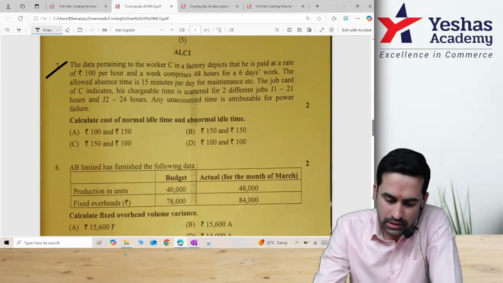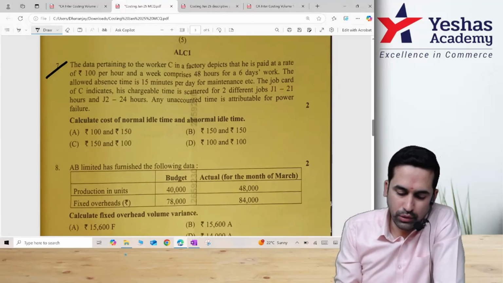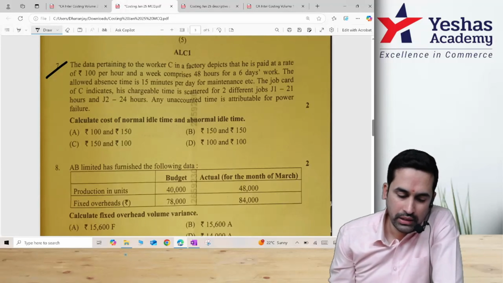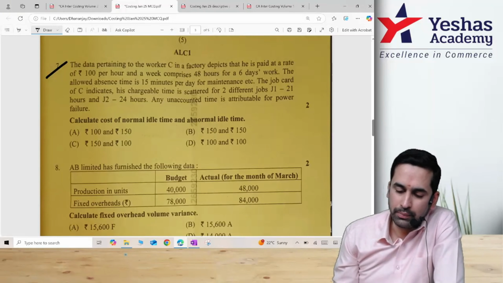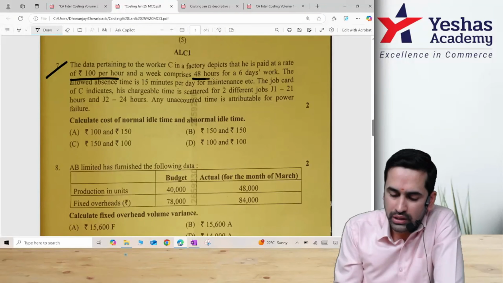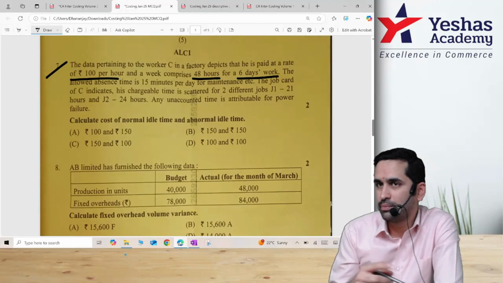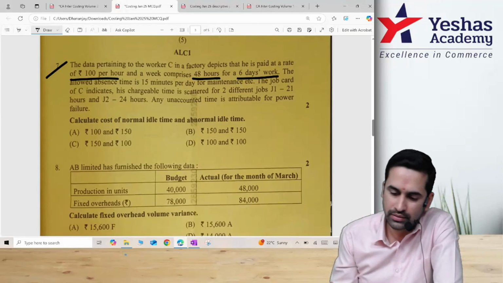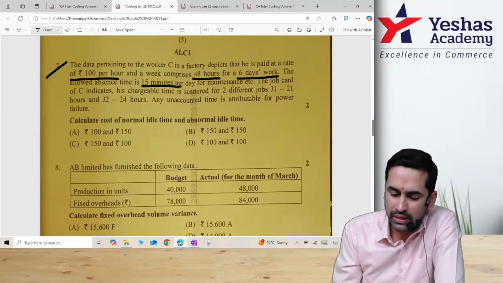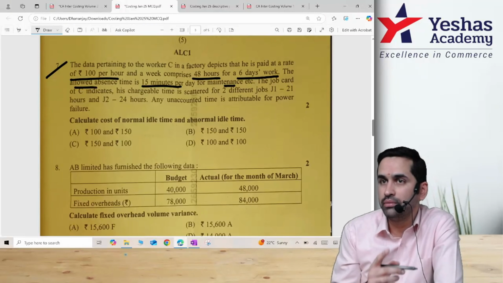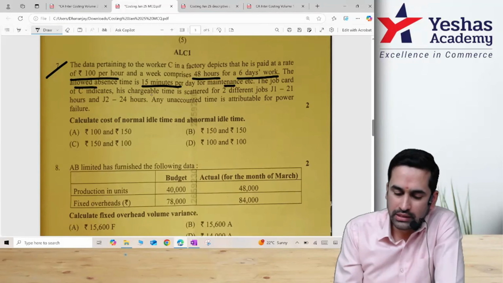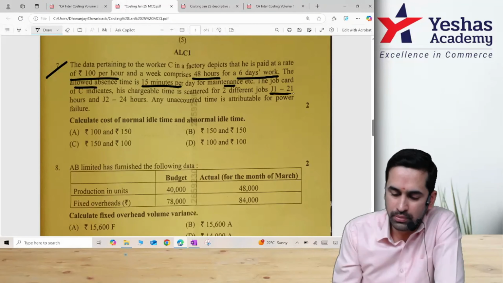Question 7. This is normal and abnormal idle time. We have done one descriptive question in class on this. The data pertaining to the worker C in a factory depicts that he is paid at a rate of 100 rupee per hour and a week has 48 hours for 6 days. That means daily 6 into 8 hours. The allowed absentee time is 15 minutes per day for maintenance. When they say allowed time, it is normal idle time. Correct? And the job card of C shows that his chargeable time is scattered for two different jobs, 21 hours here, 24 hours here.